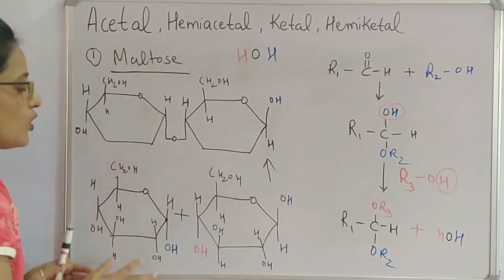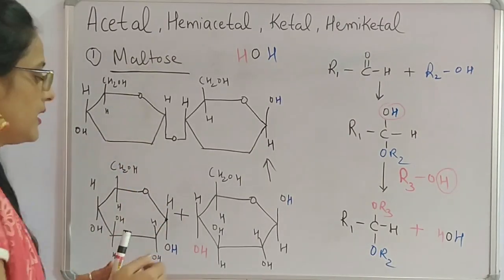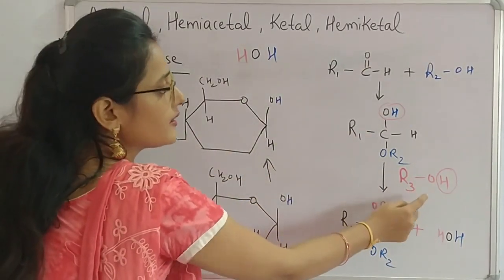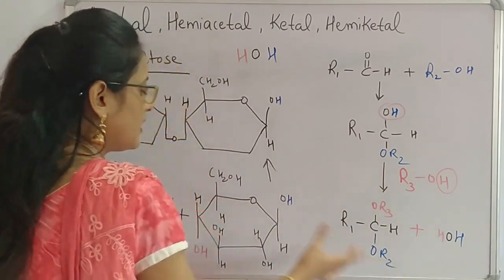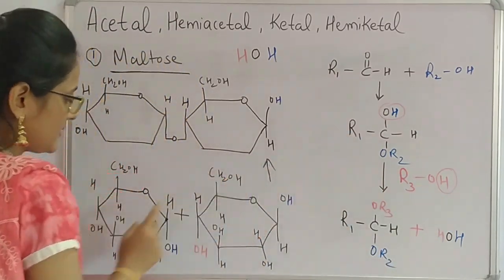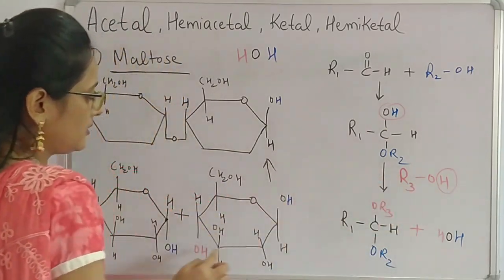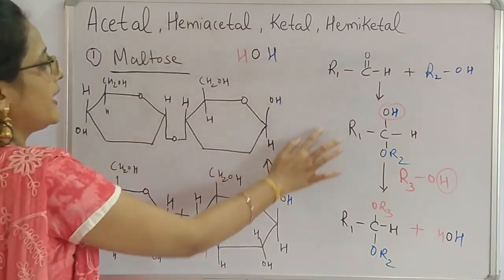Our alpha D glucose is a hemiacetal molecule. A glucose is a hemiacetal, we have already seen. And when this hemiacetal interacts with a second molecule containing alcohol, we saw the formation of an acetal. So over here, the hemiacetal, when interacts with alcohol containing organic molecule, we get an acetal.